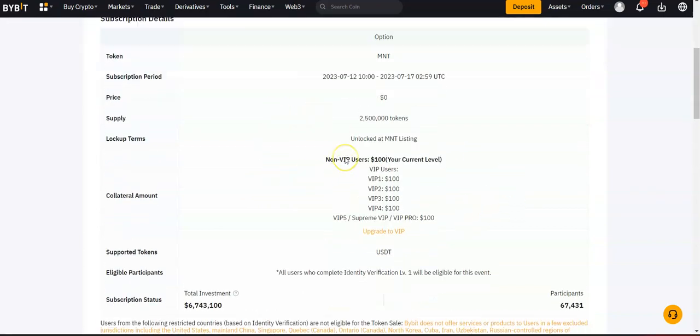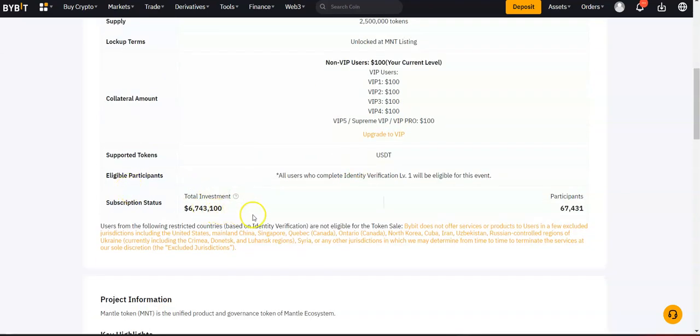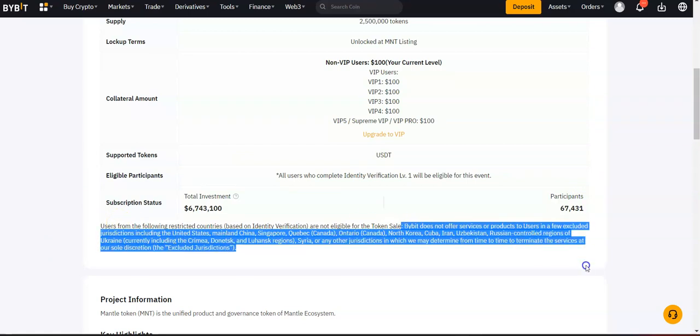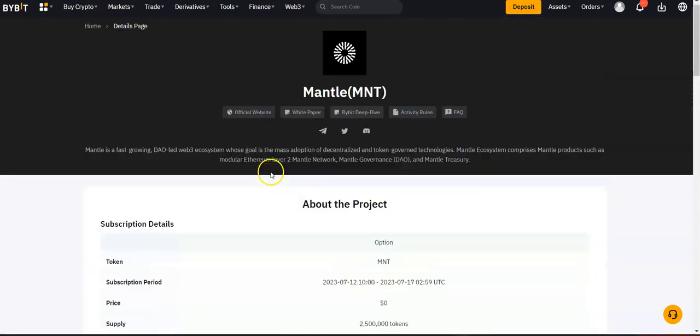Over here we can see the total investment, the total amount of funds committed by all users for the current lockup term: 6.7 mil, and total participants 67,000. Some countries are restricted, so if you are in one of these countries, you're not going to be able to participate in this subscription.